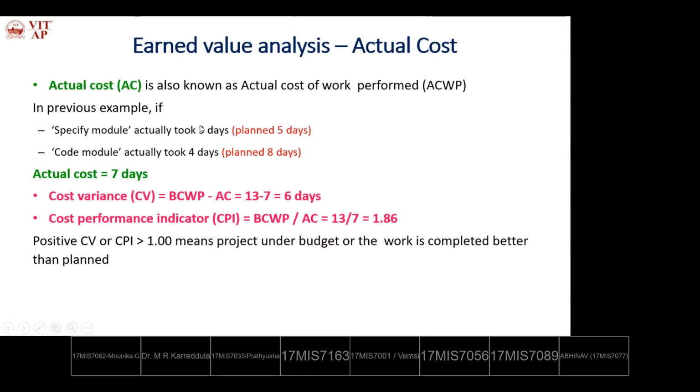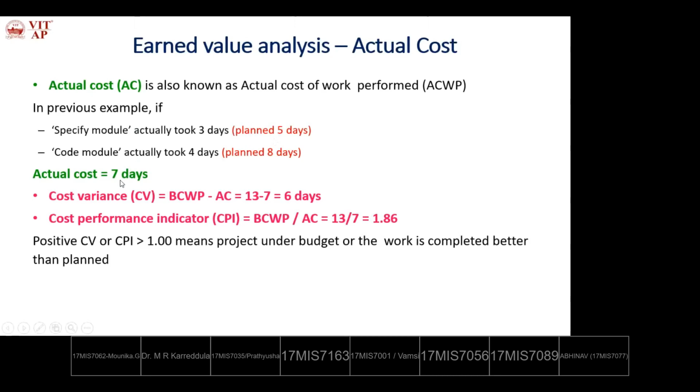Okay, within 3 days we finished the module, so we have an extra 2 days. The code module was planned for 8 days, but within 4 days we finished it. So 7 days are sufficient to finish these two modules, but we planned 13 days.